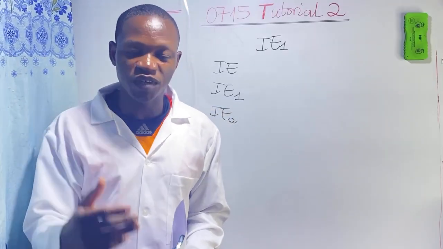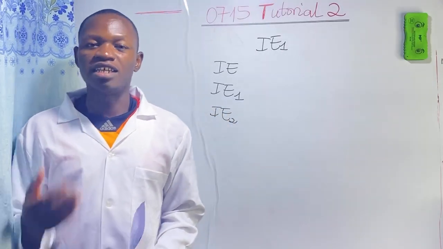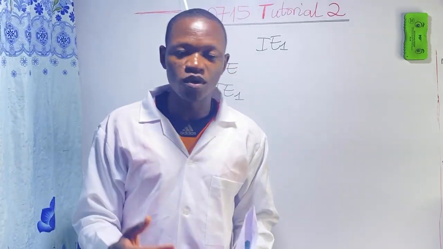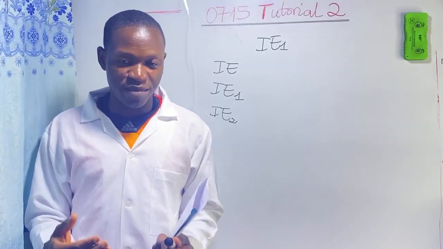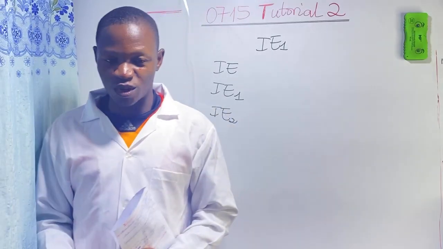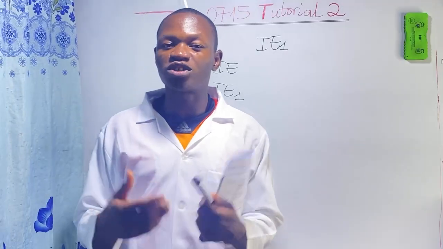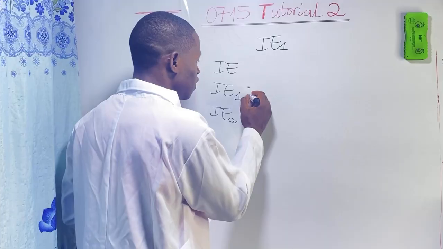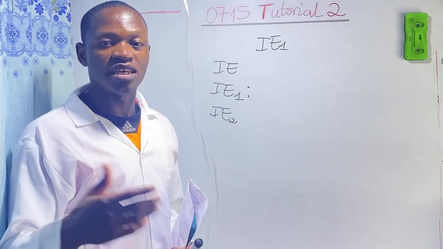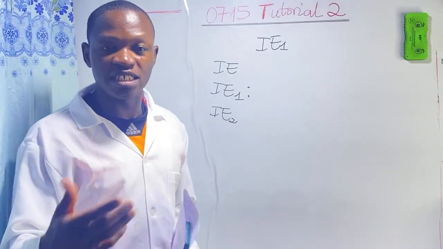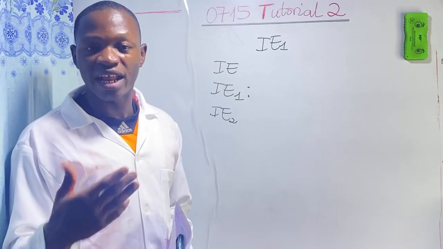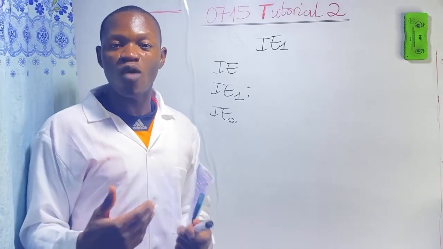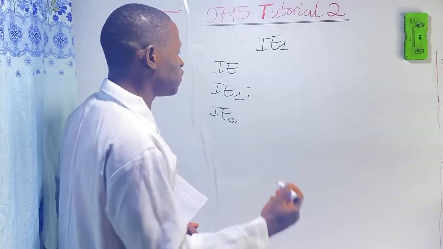So, what is first ionization energy? It is the heat absorbed when 1 mole of gaseous atom of an element loses 1 mole of electron to form 1 mole of gaseous unipositive ion. So let's write an equation. First ionization energy is the energy required to remove 1 mole of electron from 1 mole of gaseous atom of an element to form 1 mole of gaseous unipositive ion.